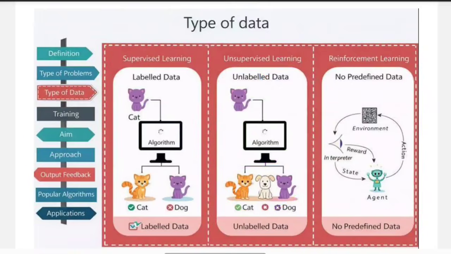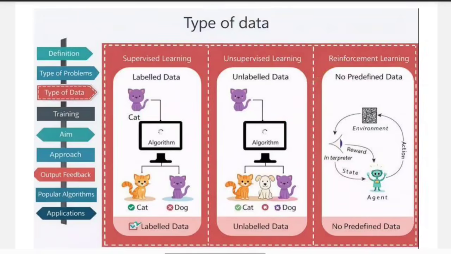So the machine does not know which one is cat and which one is dog. It only observes the data and tries to find the similarities. Maybe it groups similar animals together based on shape or size. So this type of data is called unlabeled data. So here learning happens without any guidance.